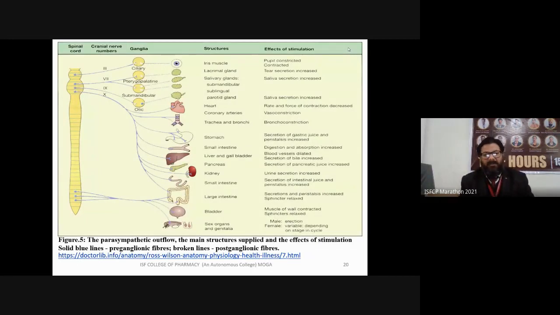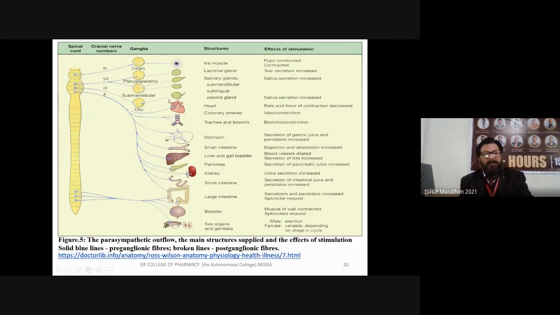Now we are going to discuss the brief overview of the parasympathetic nervous system. In the parasympathetic nervous system, you can see in the spinal cord where it is working as a preganglia. These are postganglia and these are postganglionic fibers. This is the preganglionic fiber, and this is the preganglionic fiber junction. This is postganglia, this is the postganglionic fiber, and this is the postganglionic fiber junction. So these are the different nerve fibers which are supplying different body parts.